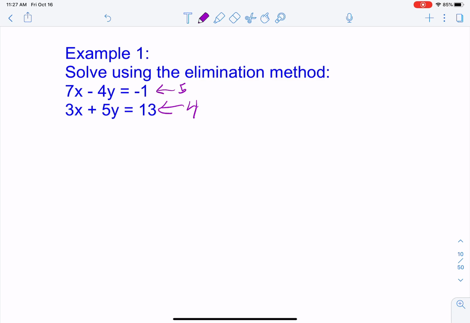So let's multiply each of the top equations by 5. So that's 35x minus 20y equals negative 5. And then multiply everything in the bottom equation by 4. So that's 12x plus 20y equals, what is that, 52, okay?